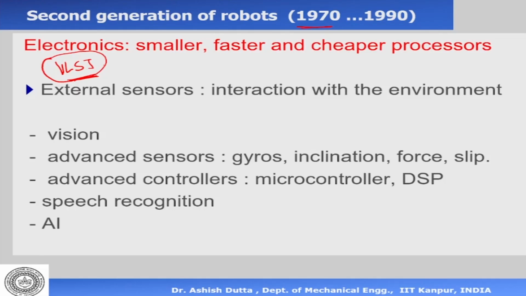The various components are stuck onto that, and that has happened because electronics has become smaller, faster, and cheaper, essentially because of VLSI, this very large scale integrated circuits. So you could make very, very large scale circuits, integrate them and make them on one motherboard. And that is basically the VLSI technology, which came about 1970s. And because of this, electronics became smaller, faster, and cheaper. And today we have electronics which is very cheap, very fast, and very, very small. For example, your mobile phone. We can talk of simpler examples like the computer mouse that you use, webcams. Okay, this all happened because of VLSI.